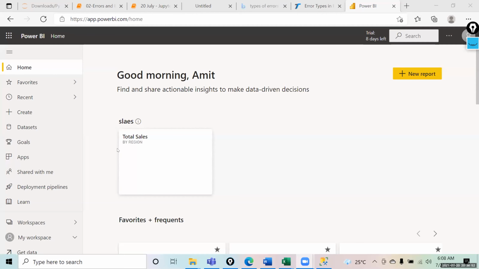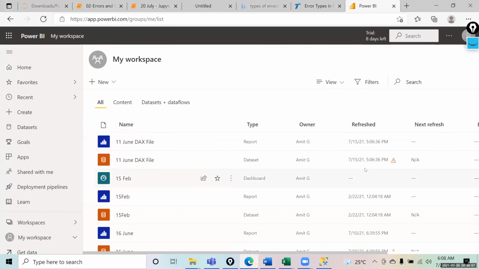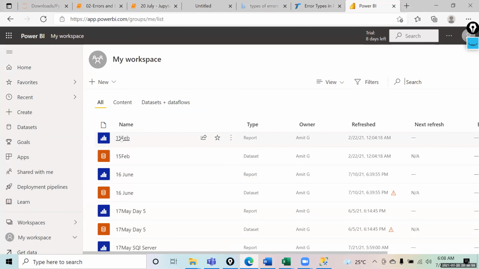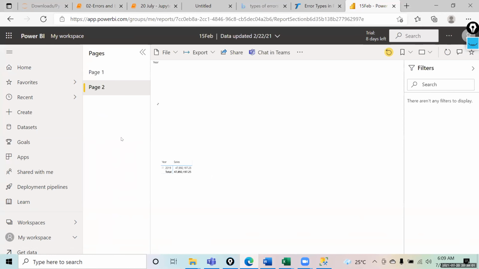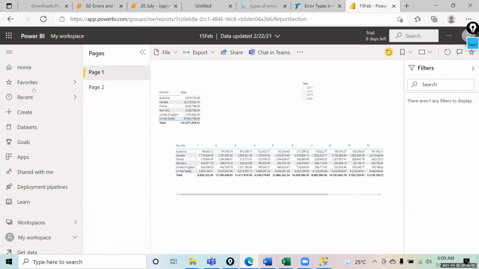Dashboards are like pinning visuals from different reports. You open any report over there, any report that you have. Suppose I have this report with me. So a dashboard is just where you pick up some charts, like pinning the visuals from different reports. That is it.